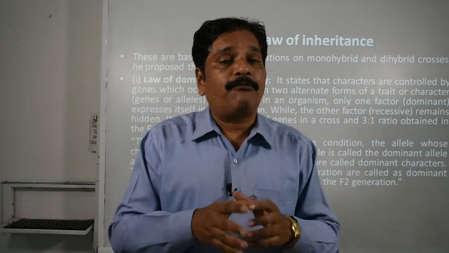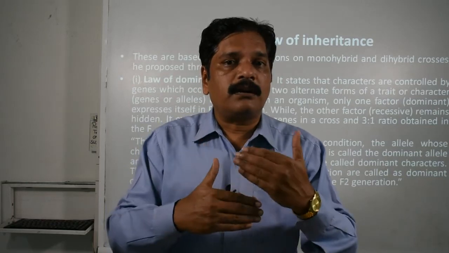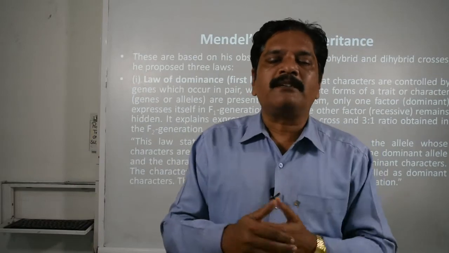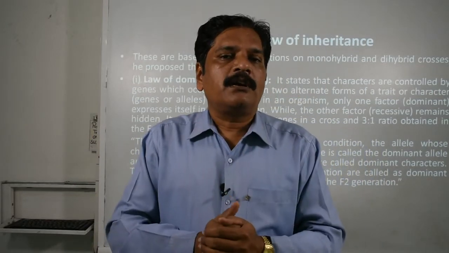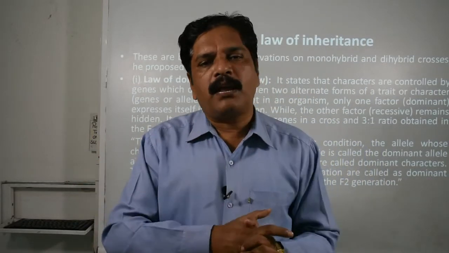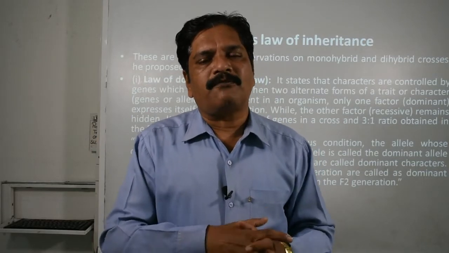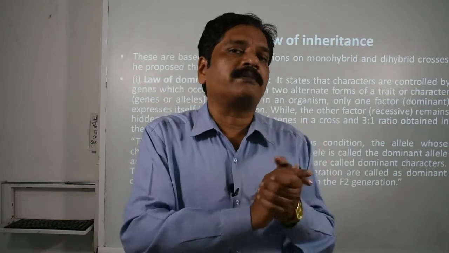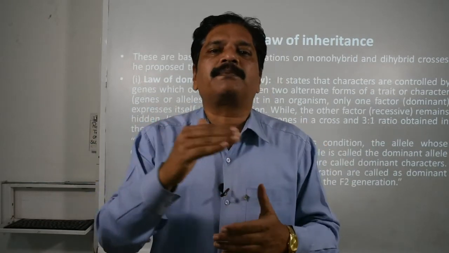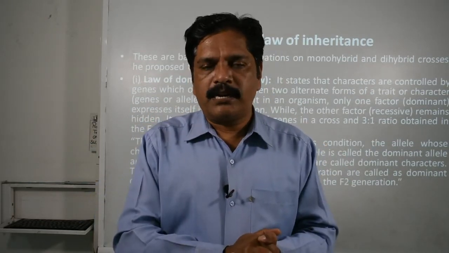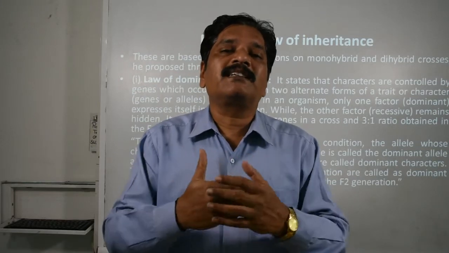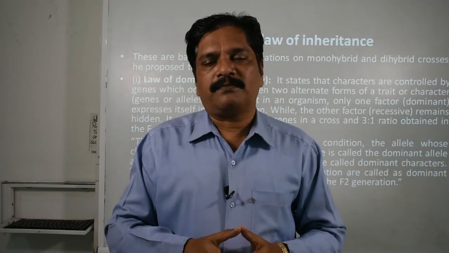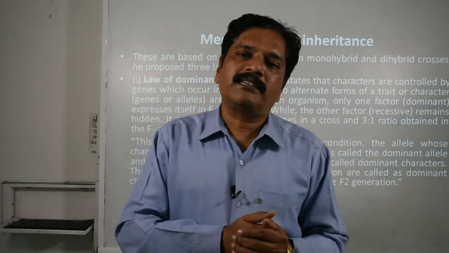But when we allow this F1 generation to self-pollinate, we observe that in the F2 generation 25% of offspring express the recessive character. The character that failed to express in the F1 generation is now expressed in the F2 generation. So this is called the recessive character, the gene is called the recessive gene, and the phenomenon is called recessiveness.